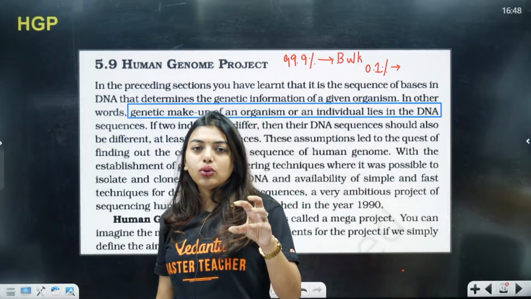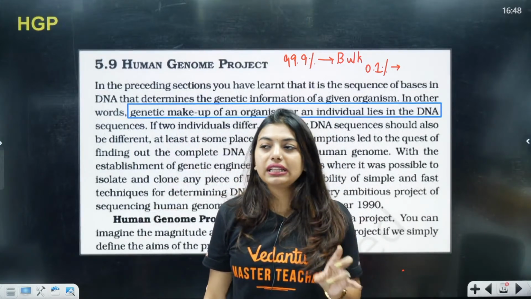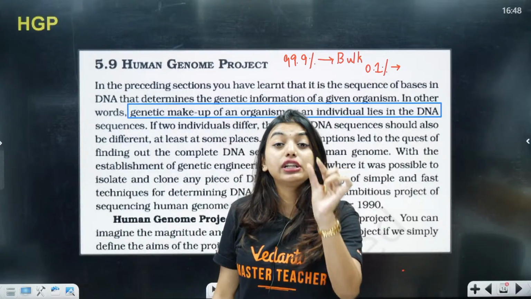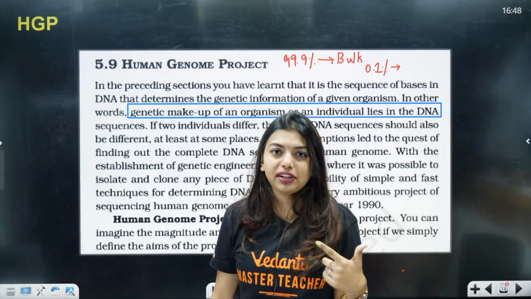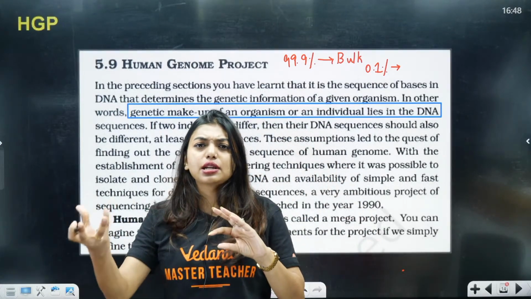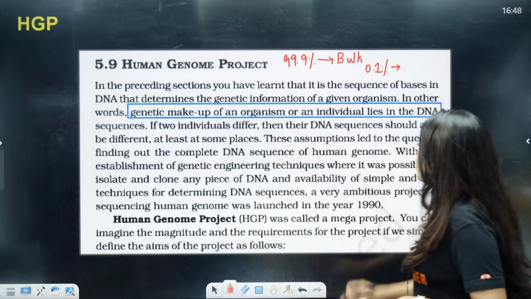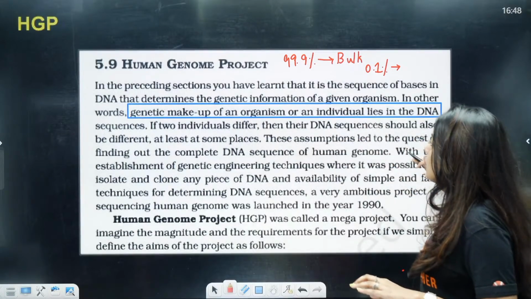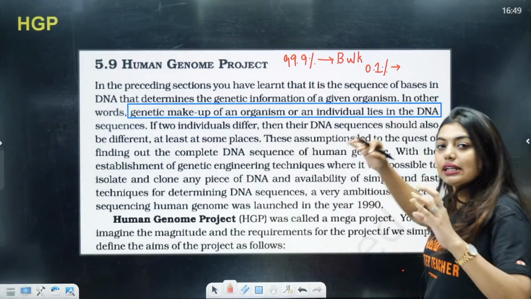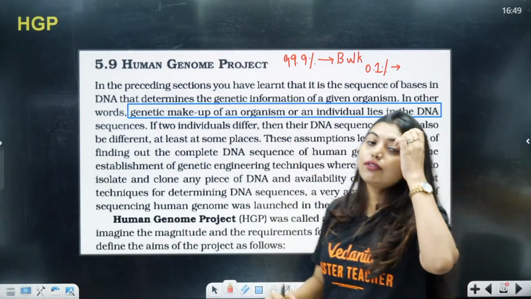Okay, so exactly speaking, that sequence in your DNA is making you and me very different. How many times it is repeating, depending on that everything is changing, no? So here also we are talking about that. Look here, the genetic makeup of an organism or an individual lies in the DNA sequence. So now you have to know the sequence.